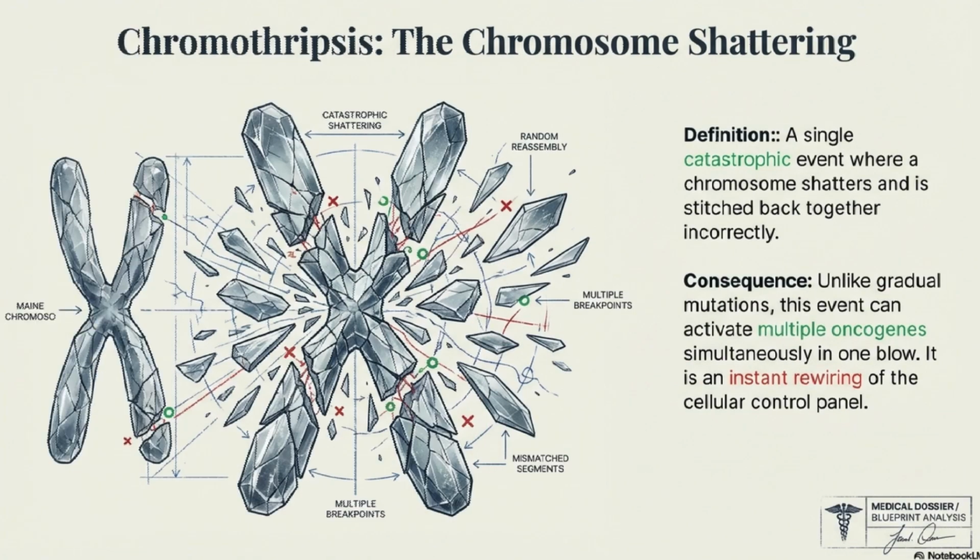Chromothripsis, the chromosome shattering. It's a relatively new concept where a single catastrophic event causes a chromosome to shatter and stitch back together incorrectly. This can activate multiple oncogenes simultaneously.